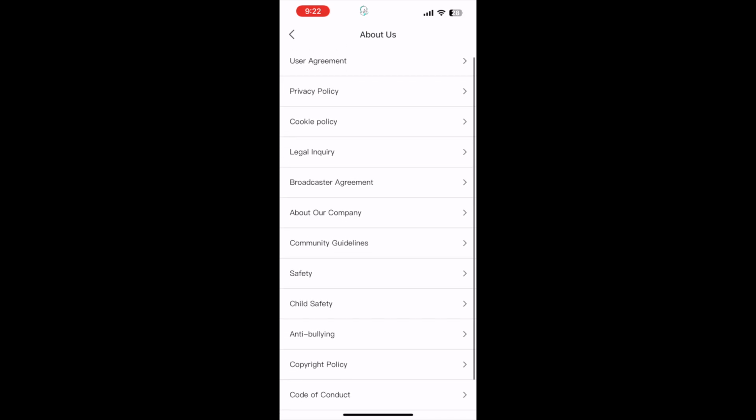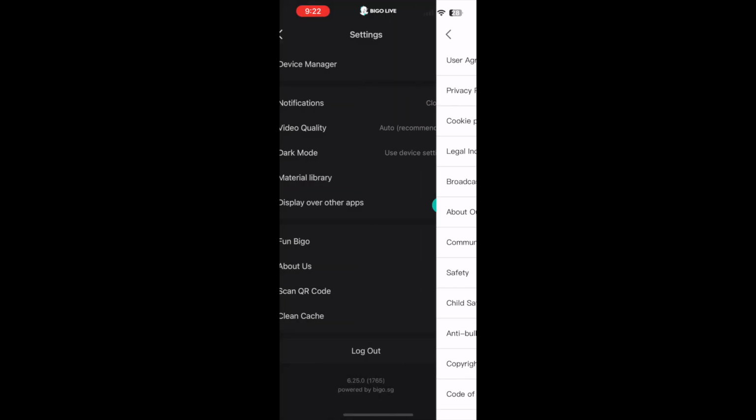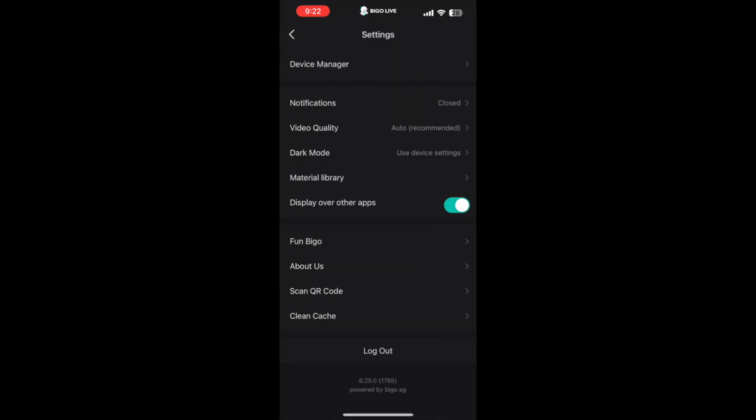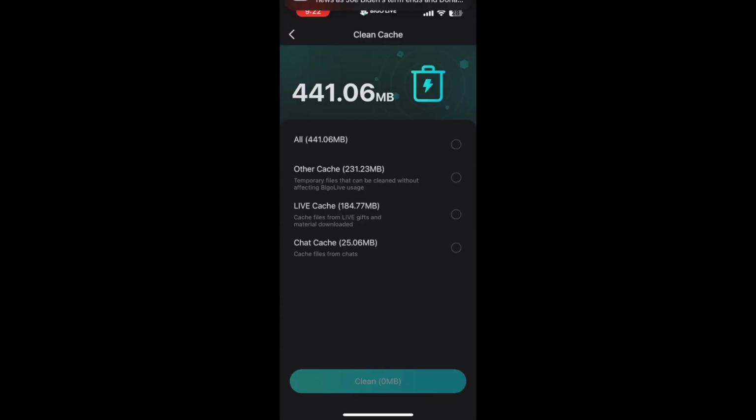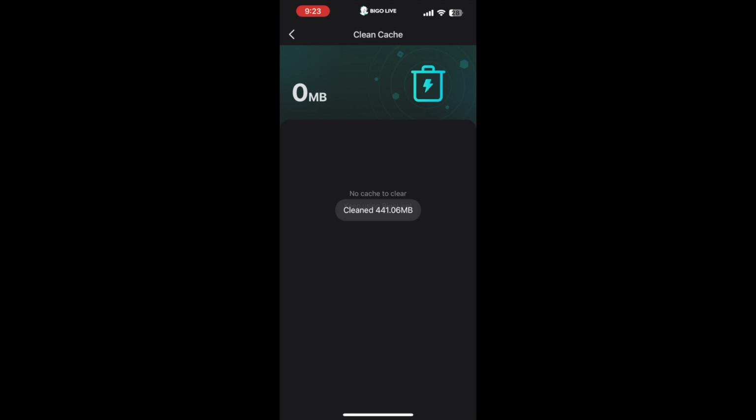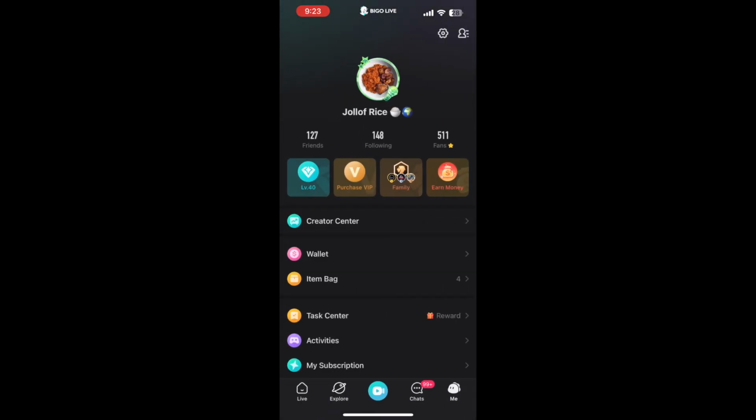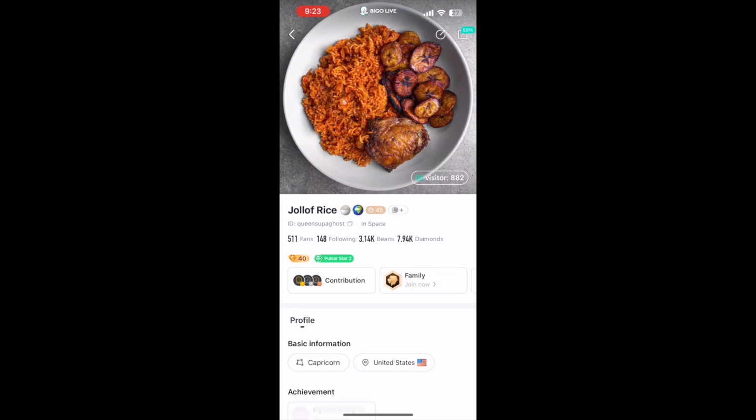So read them. Then you can scan the QR code. Scanning the QR code just means that if you're trying to log in a different way, it comes up with a QR code for you to scan. So you can do that to log in. You can also clean the cache so that the app operates more seamlessly. I'm going to go ahead and clean the cache since I have not done that in I don't know how many years. And you can log out. At the top, that's another way to go through your profile.